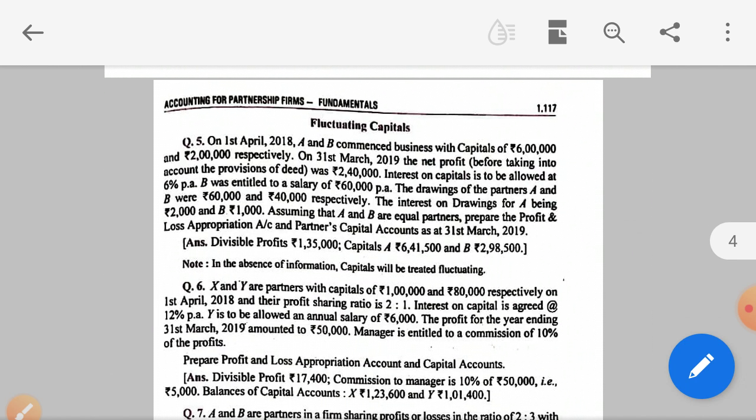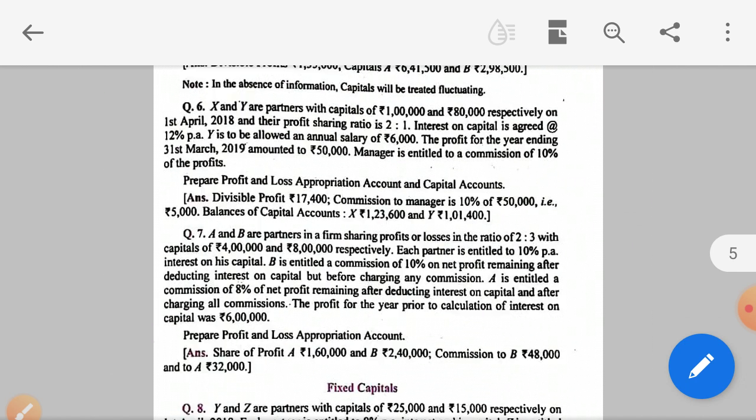Okay, see question number 7 of your book. The serial number of the question may vary from new book to old book, but the question is same. So you have to go through the question very carefully. We are going to discuss question number 7 in this session. Okay, question number 7 we are going to read now.